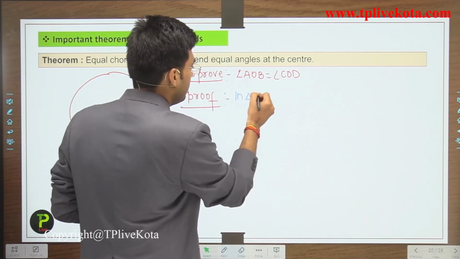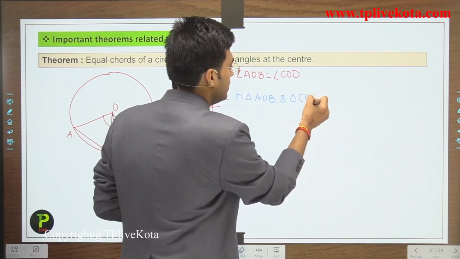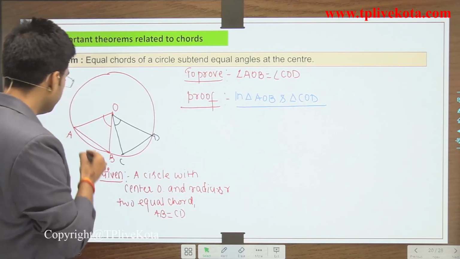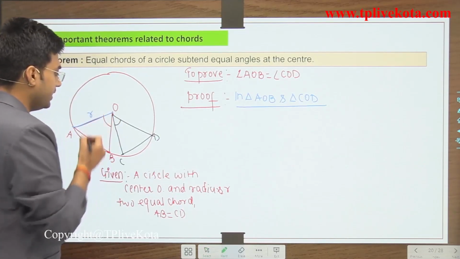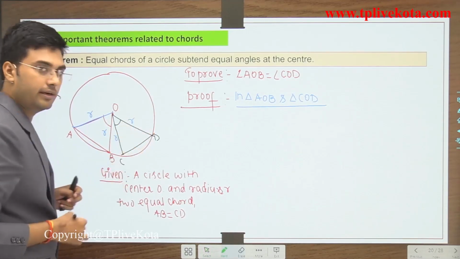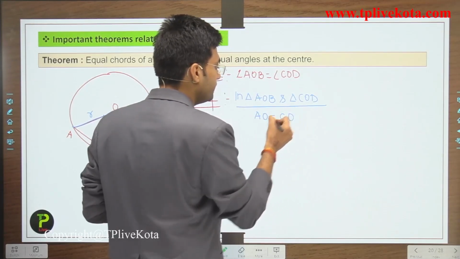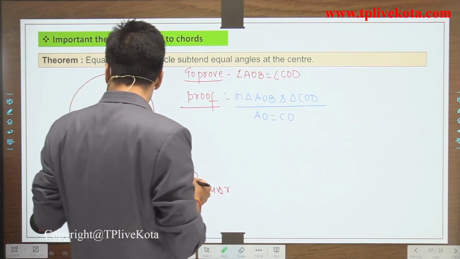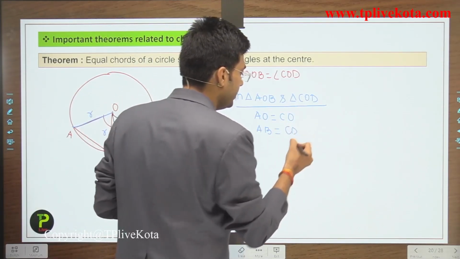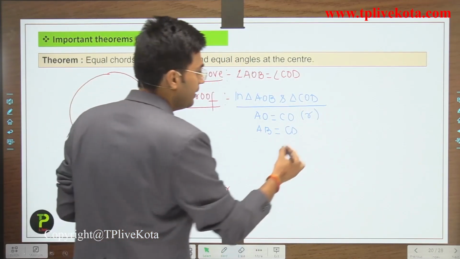In triangle AOB and in triangle COD, in these two triangles, here students, this AO equals the radius R, because this is a radius, this is also a radius, and this is also a radius. So we can say that AO equals CO and AB equals CD. AB equals CD, it is given. And why are these equal? Because these are the radii and it is the given part.